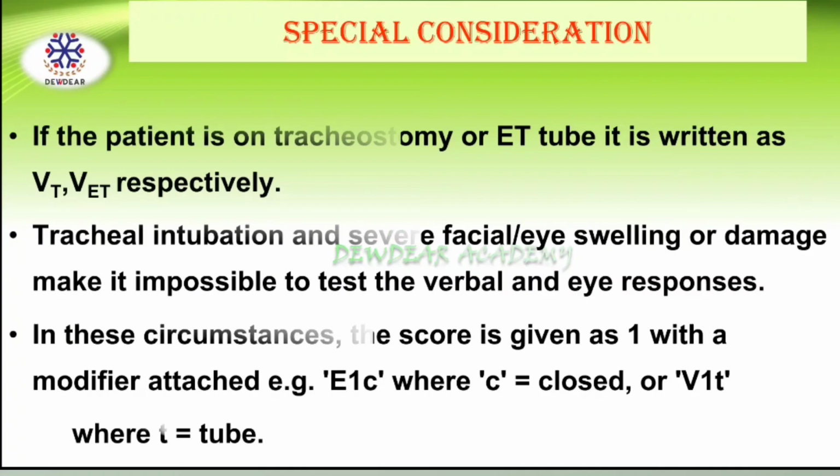Then some of the special considerations. If the patient is on a tracheostomy or endotracheal tube, we can write it as VT, VET and so on. Tracheal intubation and severe facial or eye swelling or damage make it impossible to test the verbal and eye responses. So in these circumstances, the score is given as 1 with a modifier attached, that is E1C, where C indicates closed, or V1T, where T indicates tube.